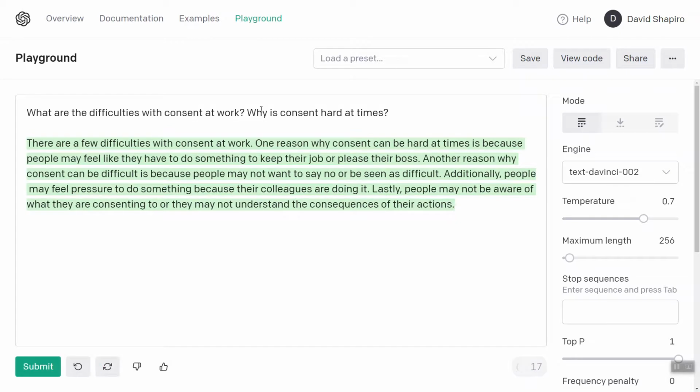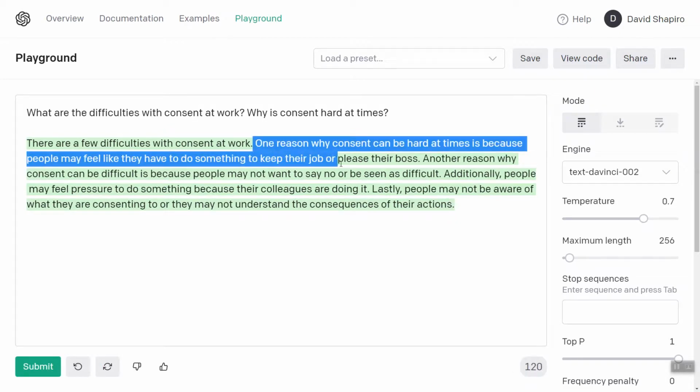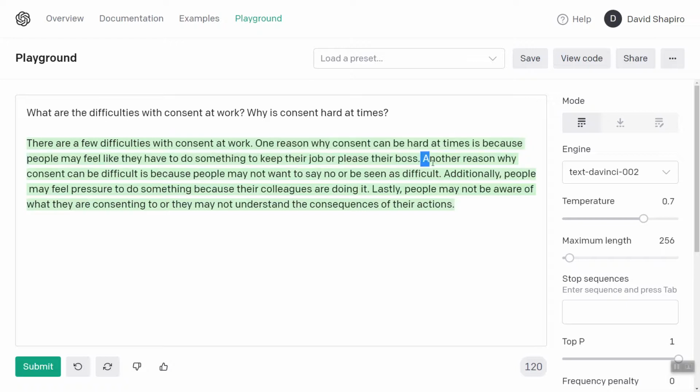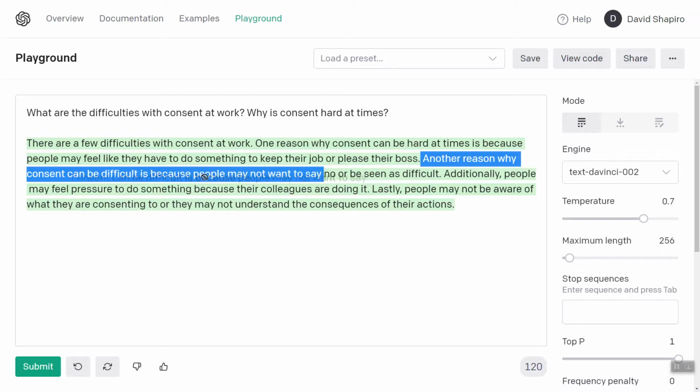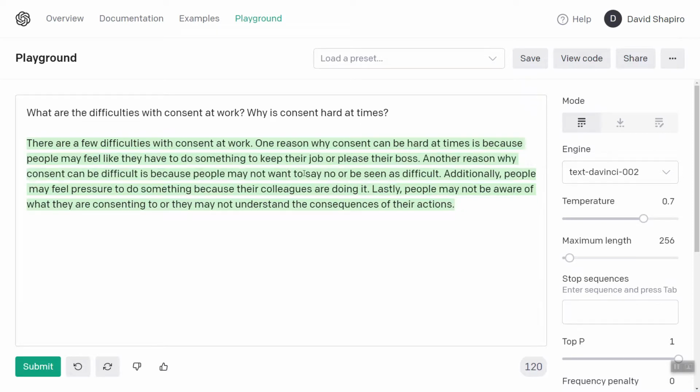Let's see. Yes. One reason why consent can be hard at times is because people feel like they have to do something to keep their job or to please their boss. Exactly. Conflicting interests. Another reason why consent can be difficult is because people may not want to say no or be seen as difficult.